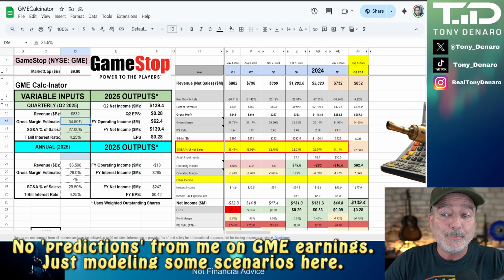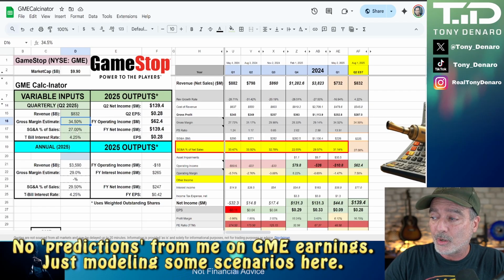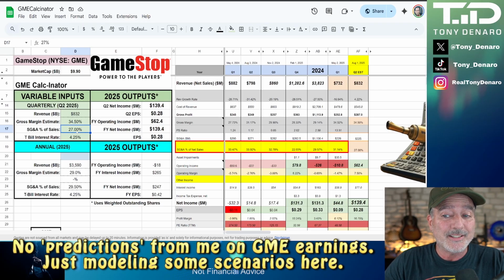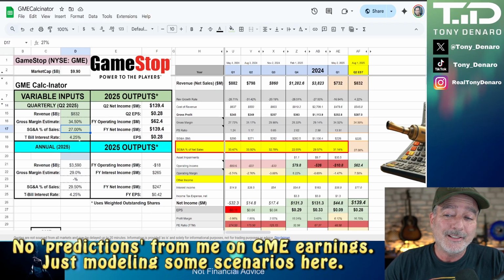Gross margin, we'll keep that at the same as last quarter, 34.5%. SG&A as a percentage of net sales, I'm going to reduce that from last quarter. Last quarter it was 31%. Let's just go with 27% and cross our fingers. And the T-bill interest rate I have at, let's use 4.25 for this example.